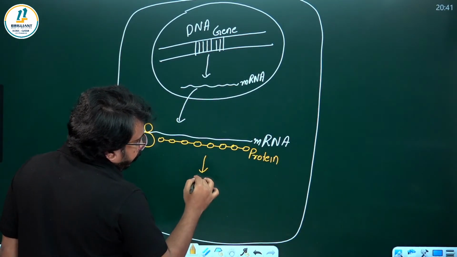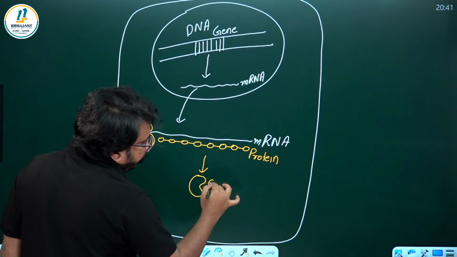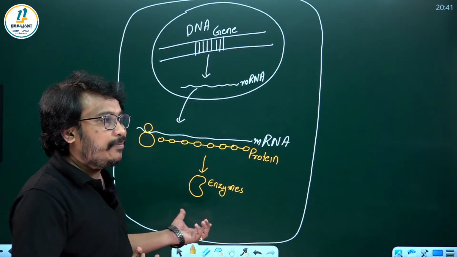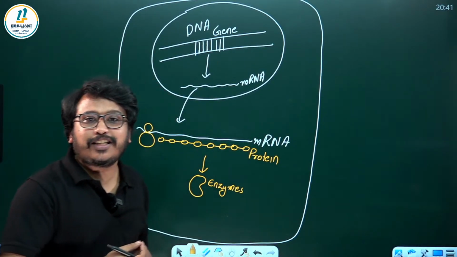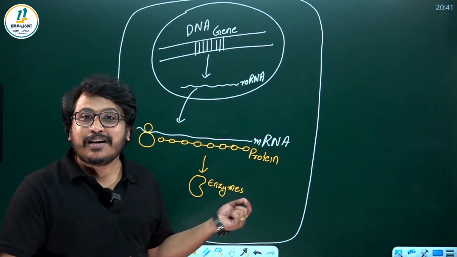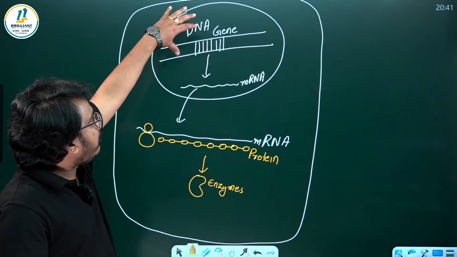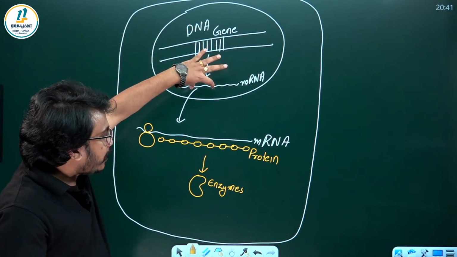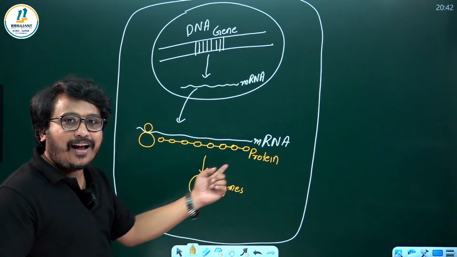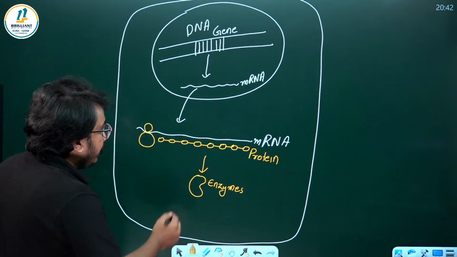These proteins later will become, some proteins you know they are becoming what? Enzymes. You know what is enzyme? Enzymes are biological catalysts. They can actually catalyze some reaction. So here from the DNA you can see they produce an mRNA. This mRNA is read by ribosome, converted into protein, and some proteins are enzymes.